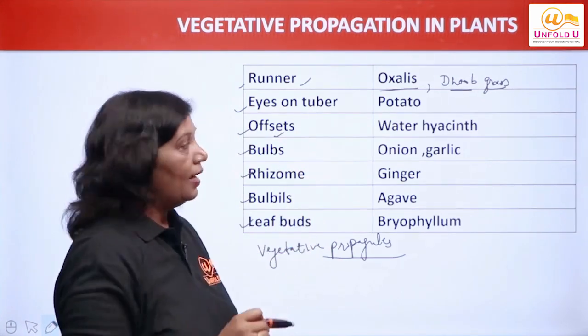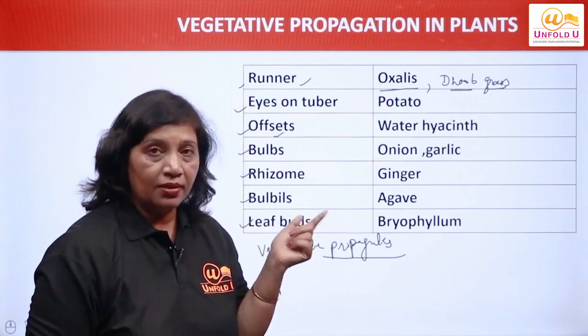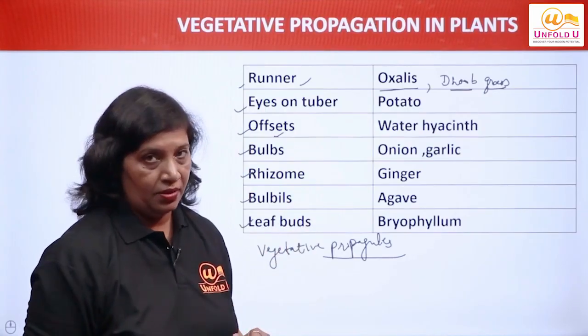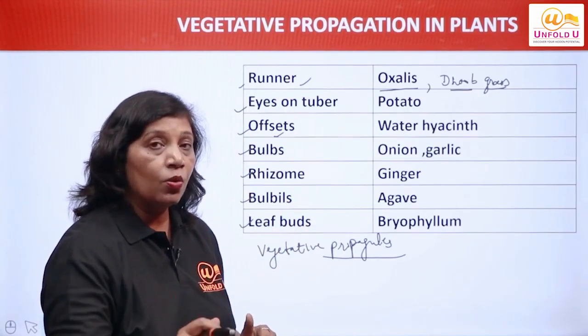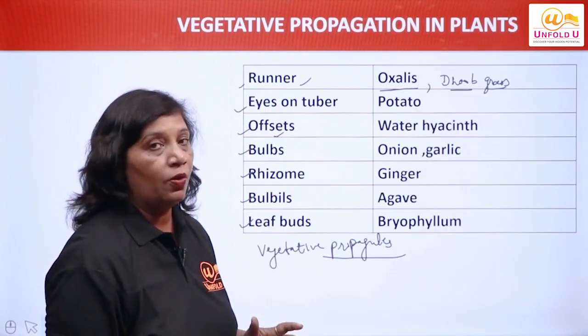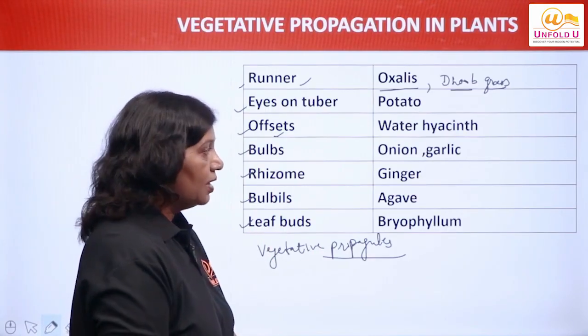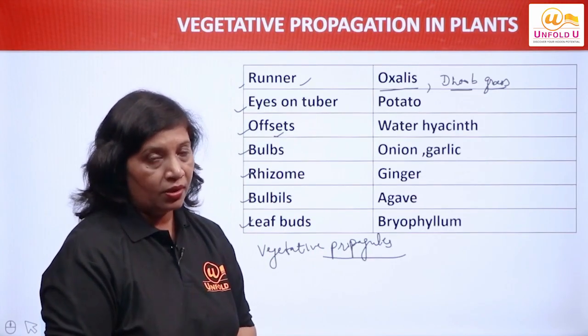Offsets are actually similar to runners, and they are found in aquatic plants. Aquatic plants have one-internode-long runners, which are called offsets. And we have taken the example of water hyacinth.